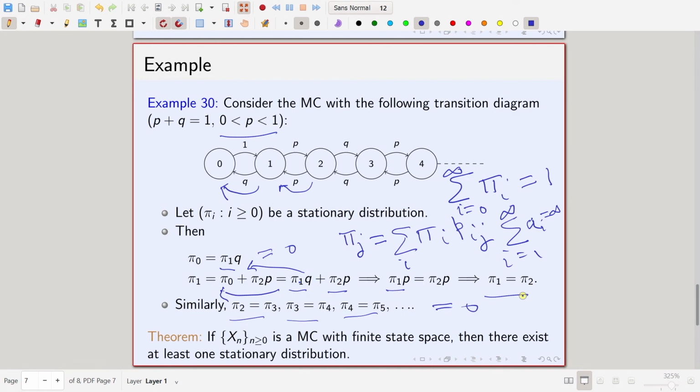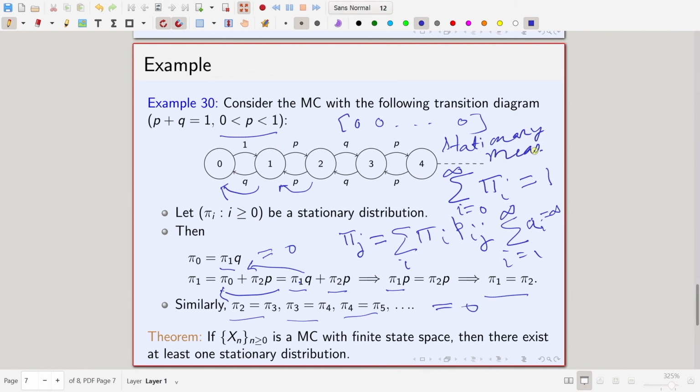So, you see in all cases, you can solve this equation, but the problem is it will not be a distribution. So, you can say that the vector of all zeros is a stationary measure.